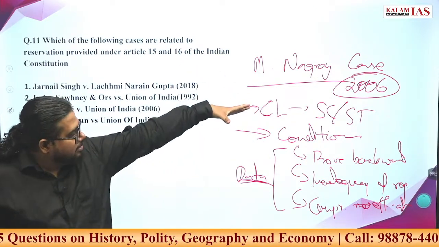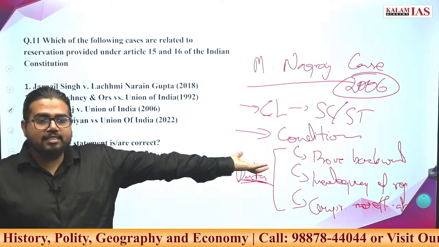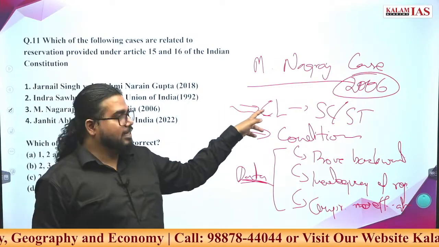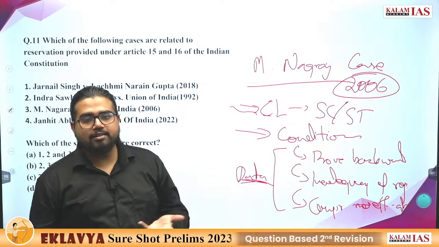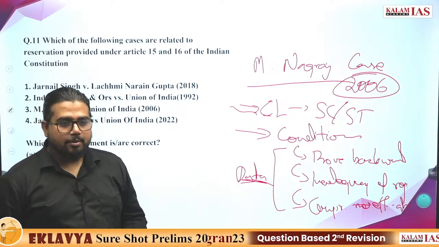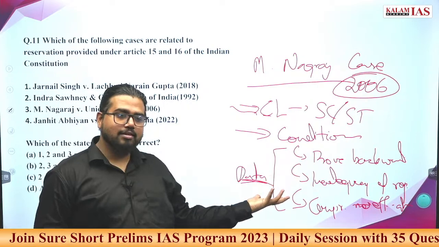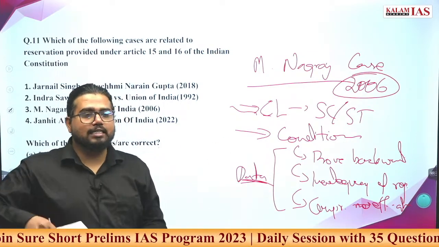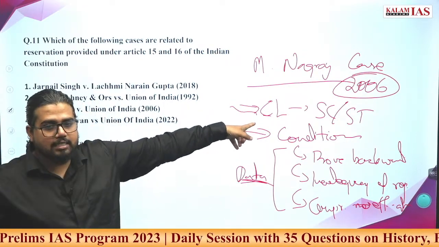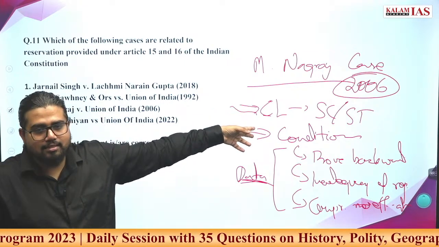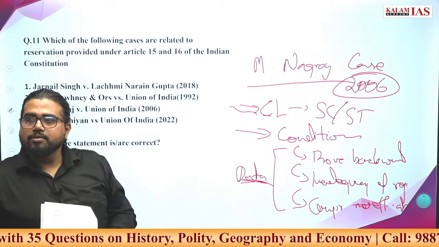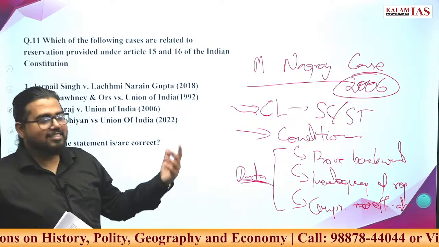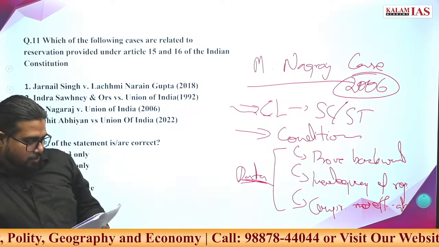So this is, in principle, a very great judgment. Even though you are expanding the creamy layer concept, you are giving objective criteria for giving reservations to different communities. Principally this was a great judgment, but no government has gone to the extent of extending the creamy layer to SC/STs. Even today it is not extended. So from an implementation point of view, this is lagging.